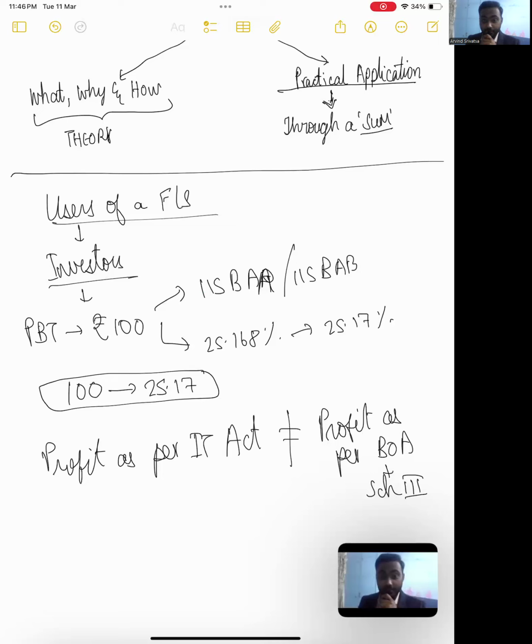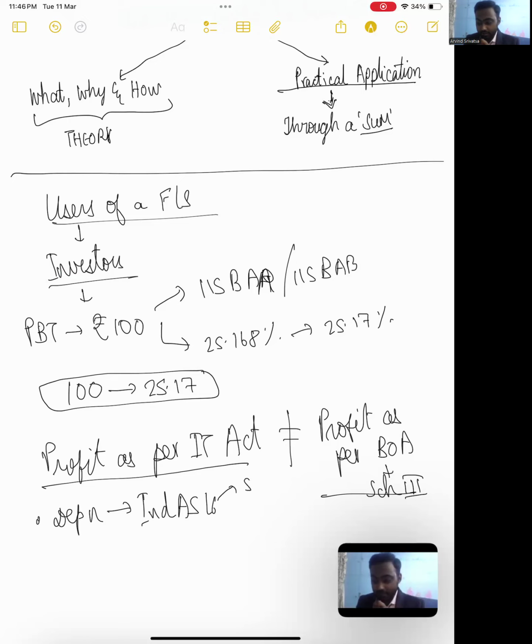It's very simple. In your income tax computation, there is a difference. Like, for example, let's take a simple case, depreciation. As per your Ind AS 16, you can either take your SLM or WDV. But in Income Tax Act, in most of the cases, the companies will have to adopt WDV unless they are a power generation unit. So this is one difference that might arise.